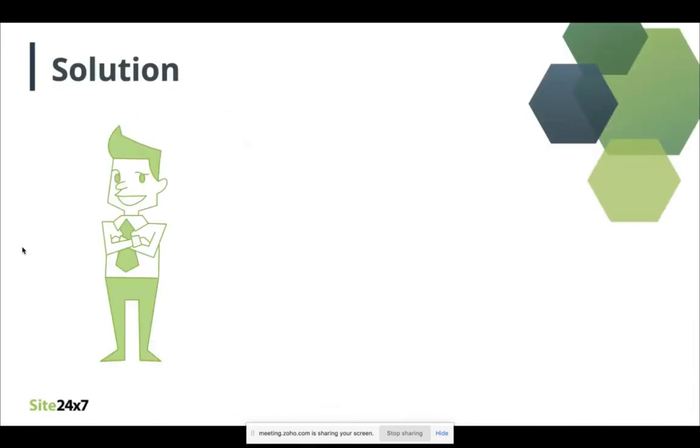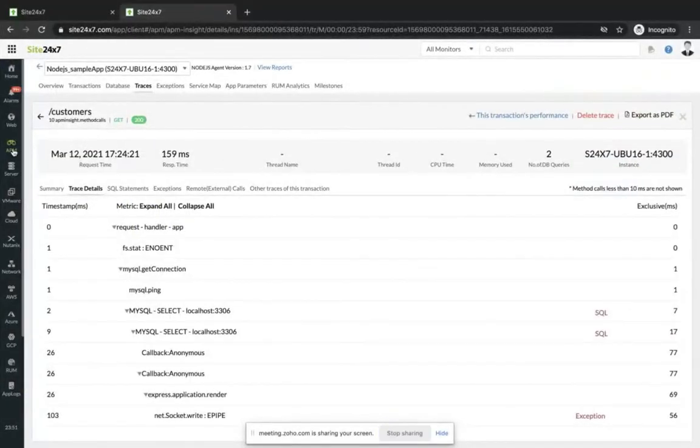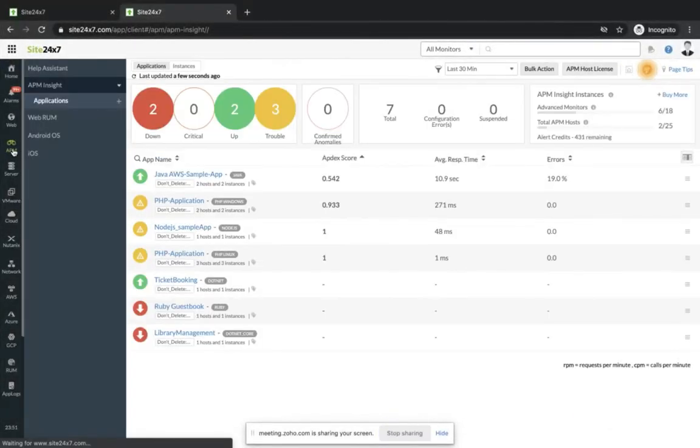One possible solution is to integrate your monitoring system with the CI/CD pipeline. This would ensure that an issue in deployment is detected at the early stage itself. Use deployment markers to analyze the performance impact of deployments automatically, and custom metrics to track the impact on key business metrics. Having all services log to a centralized logging system enables DevOps to detect incident patterns or failures across the business as a whole. Let's have a look at how automation can come handy. Let's take the case of Zilker again.